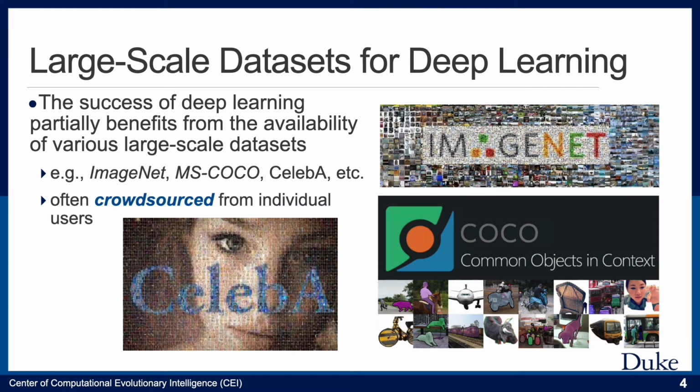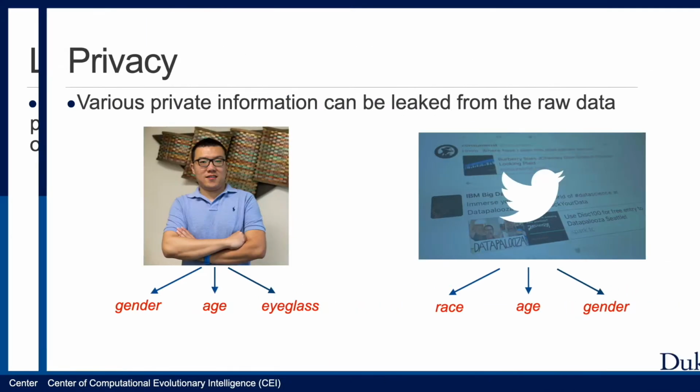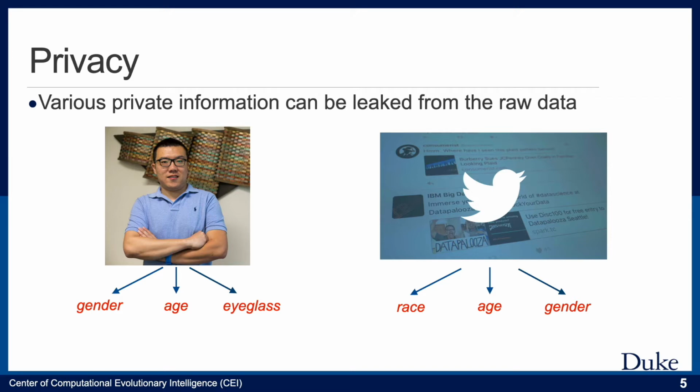Nowadays, deep learning has achieved amazing success in many applications. Such success of deep learning partially benefits from various large-scale datasets, such as ImageNet, Microsoft COCO, CelebA, and so on. These datasets are often crowdsourced from individual users. However, the raw data crowdsourced from individual users often contain different types of private information. For example, given a face image, it's easy to identify the person's gender, age, and other private information, either by humans or by pre-trained deep learning models.